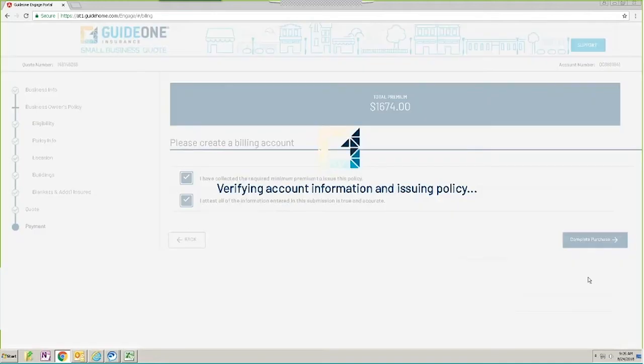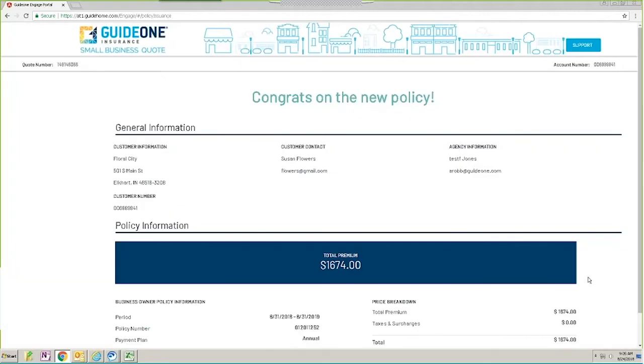It's going to verify everything that you told us on the account information to make sure that there's no concerns. It is also going to verify the loss information that you gave us. If for some reason there's a difference between the loss information and what our integration returns, we are going to need to send that to an underwriter. But that would be the only other thing that would stop this policy from issuing.